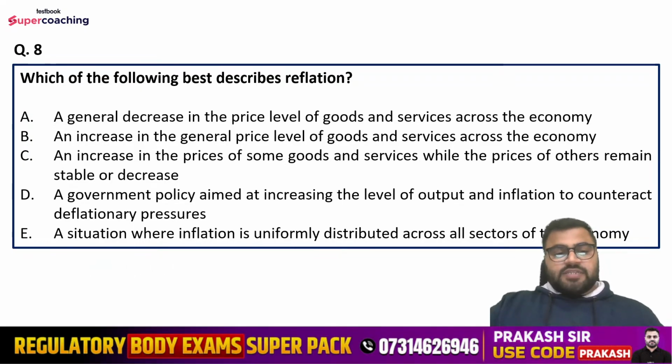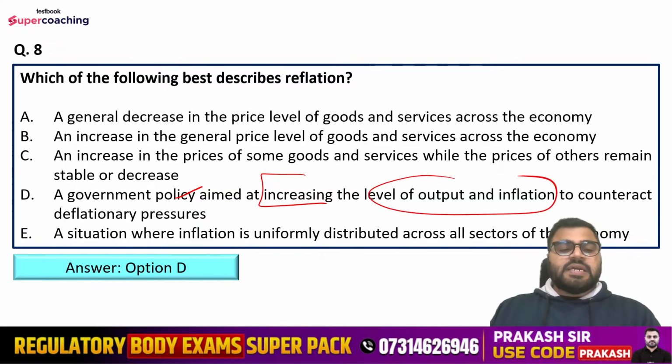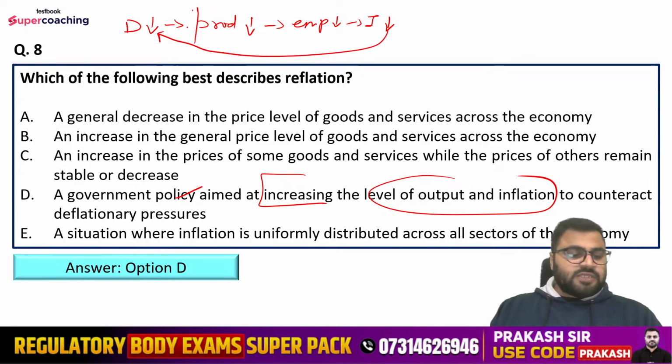So right answer is option number D here. That is a government policy aimed at increasing the level of output and inflation to counteract deflationary pressure. So what is happening when the economy is passing through the recessionary phase, which means when demand is less in the economy? Because of that, production will be less in the economy, and because of that, employment will be less in the economy, so people will have less income, so they will demand less, right? So this is a vicious cycle.